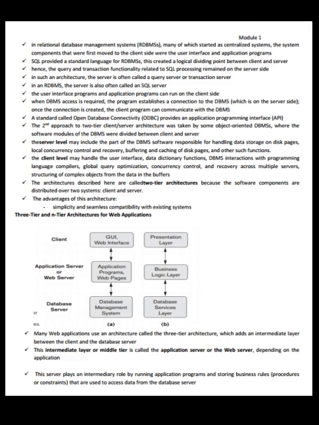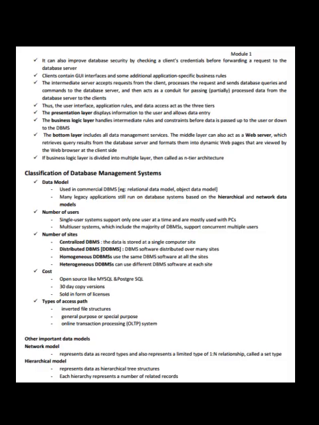The intermediate layer or middle tier is called the application server or the web server, depending on the application. This server plays an intermediary role by running application programs and storing business rules, procedures or constants that are used to access data from the database server. It can also improve database security by checking a client's credentials before forwarding a request to the database server.